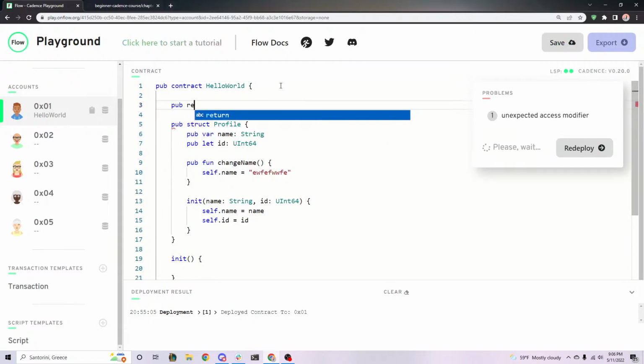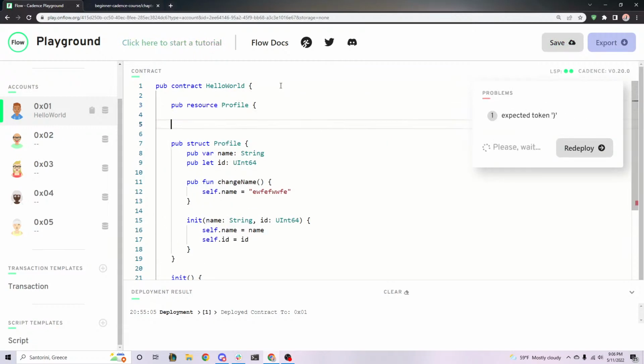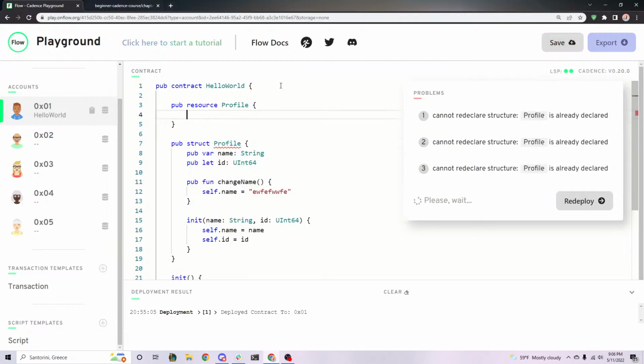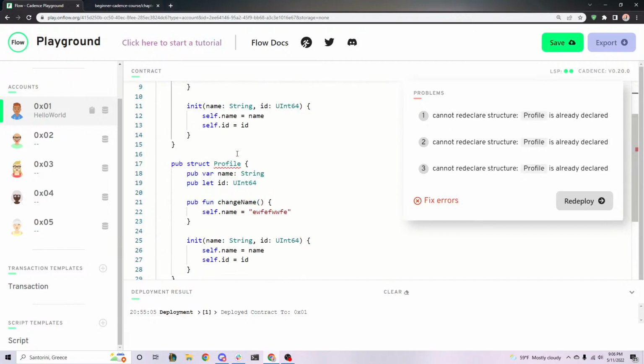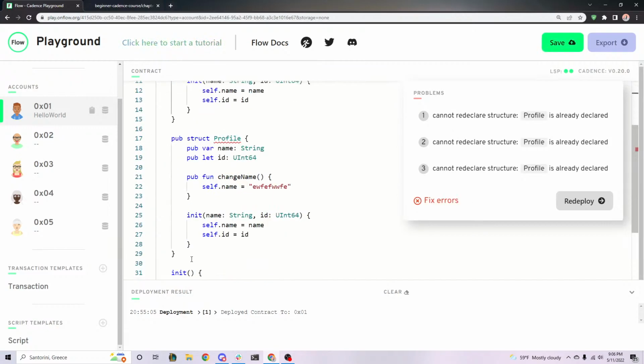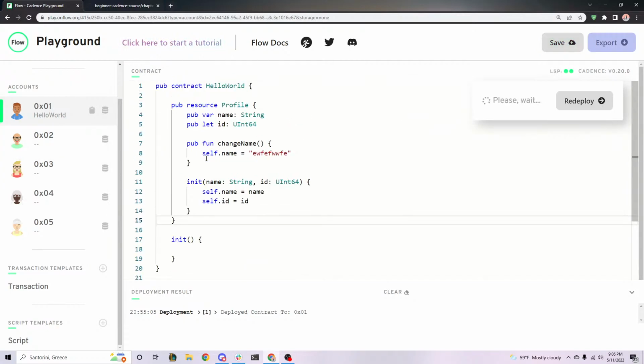So let's say public resource Profile, and we're going to do a similar thing. Why don't we just copy everything? It's complaining because we have another thing called Profile here, so let's get rid of the struct now. All I did was change this keyword from struct to resource. And this significantly changes what this is, even though it looks the same, because of all the different behaviors associated with resources that are not associated with structs.